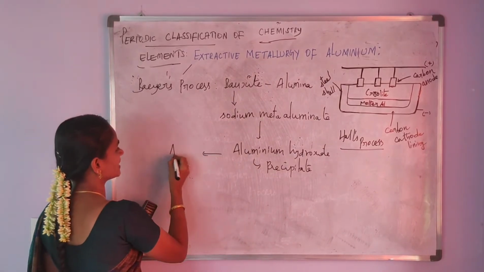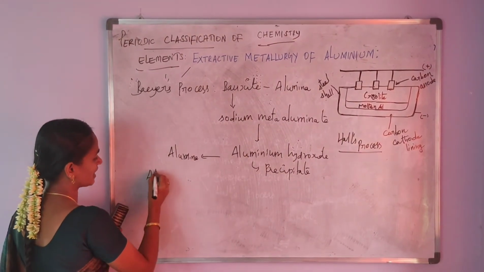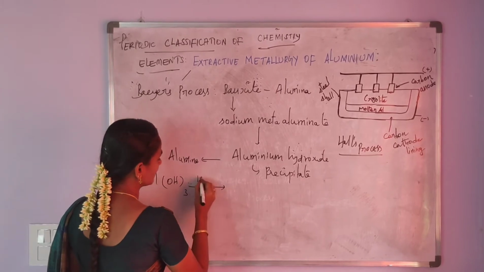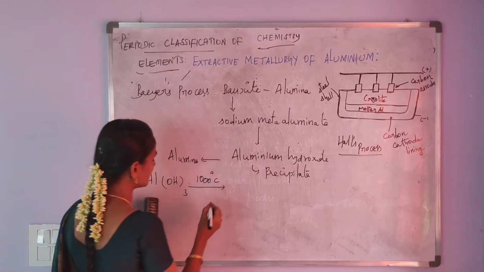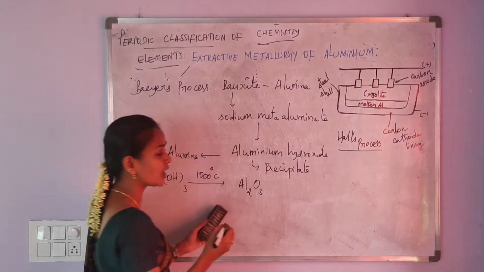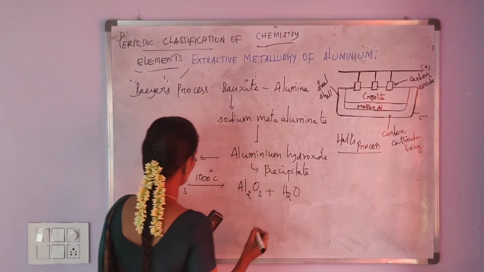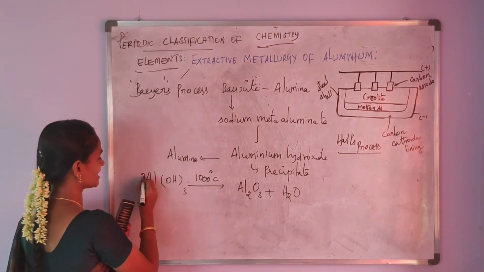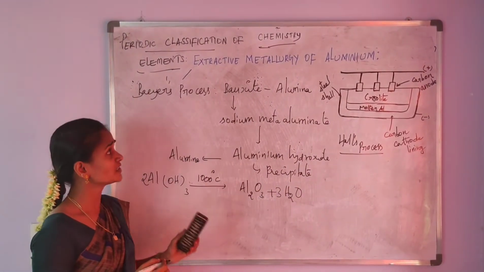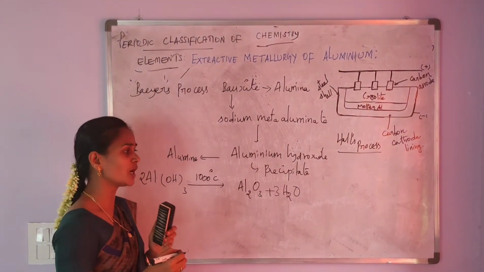Aluminium hydroxide Al(OH)3 on heating at 1000 degrees Celsius is converted into alumina Al2O3 along with water molecule H2O, balancing the equation here 2 and then here 3. So the Bayer's process is conversion of the bauxite ore into alumina.